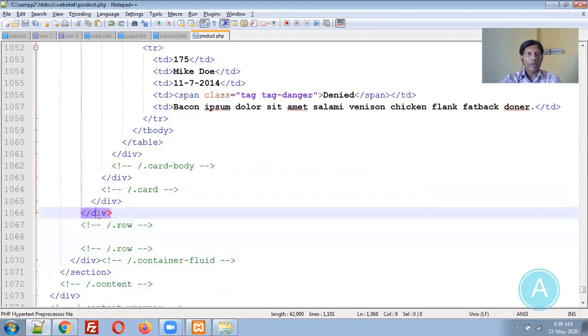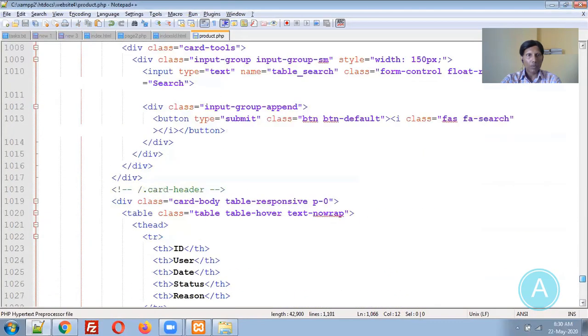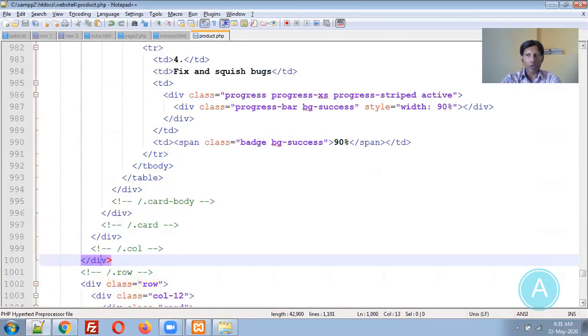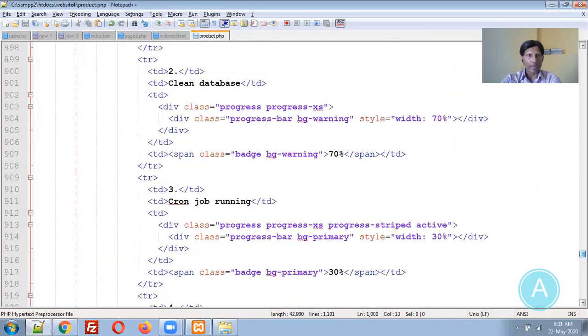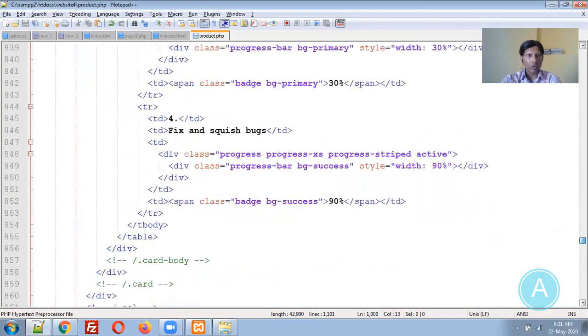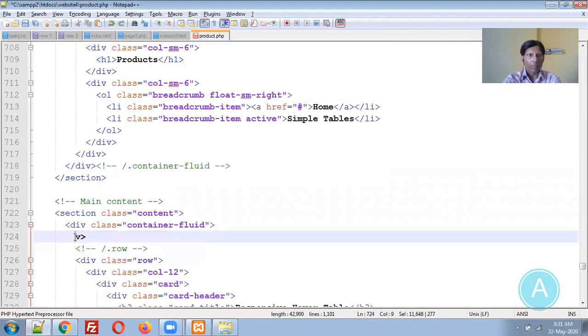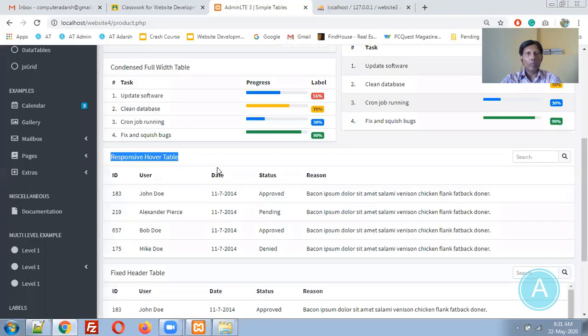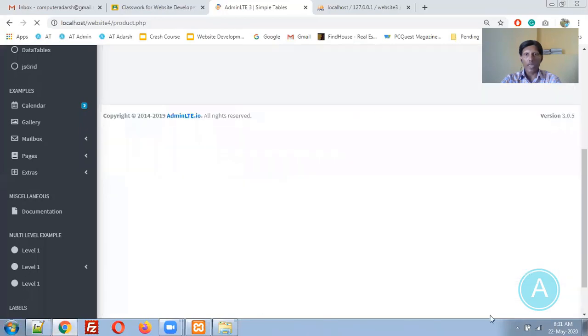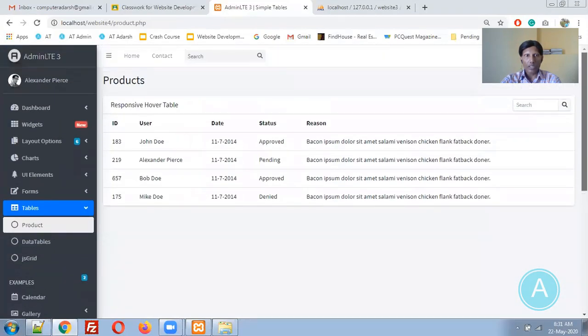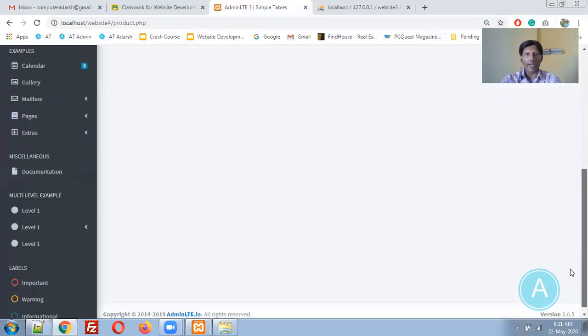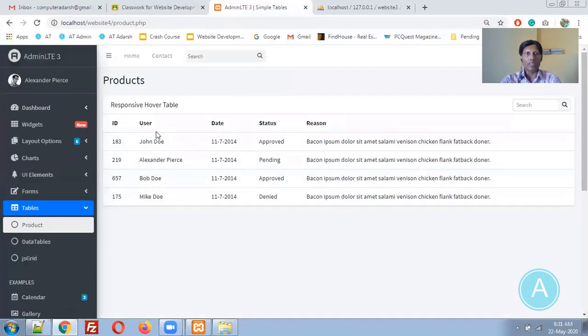This table I want, but for remaining other items I don't want them, so I will remove those items also. Whenever you are removing items, just check the layouts. The layout is not changing. Yes, you can see the things. Now my particular layout is fine and product listing is there.